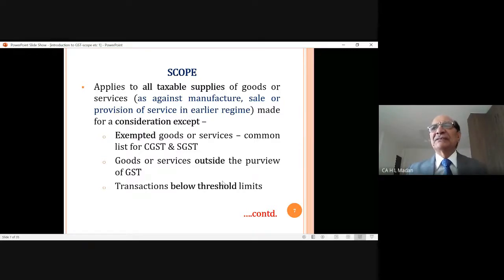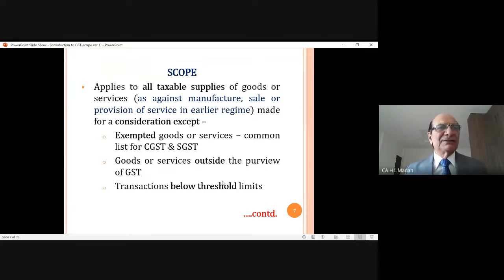Now the question is whether GST will be applicable to very, very small shopkeepers. How will they carry on their business? A small shopkeeper, a small rediwala, small seller, whether he is required to take a GST number, collect GST from customers and pay GST to the government.